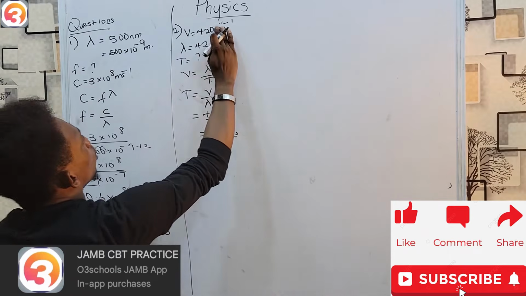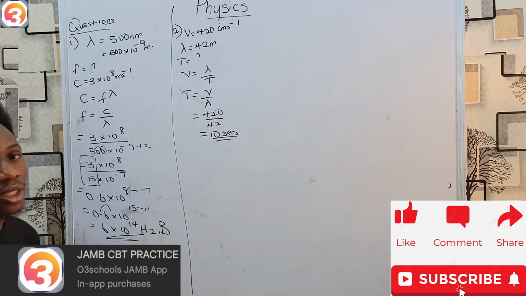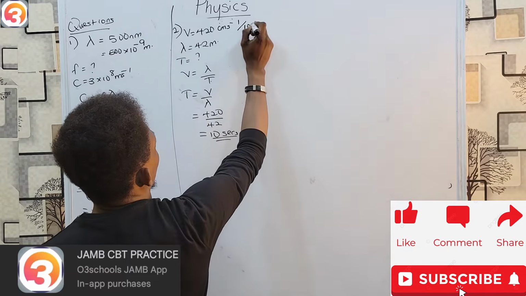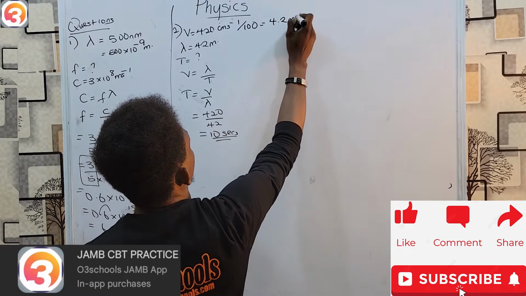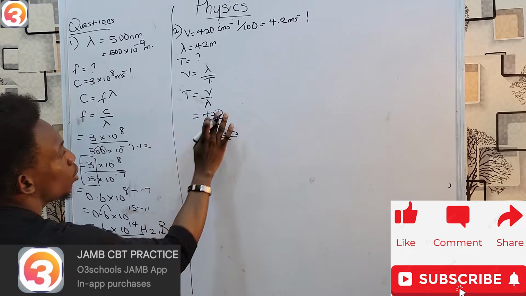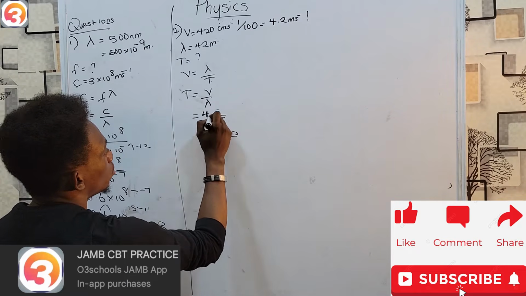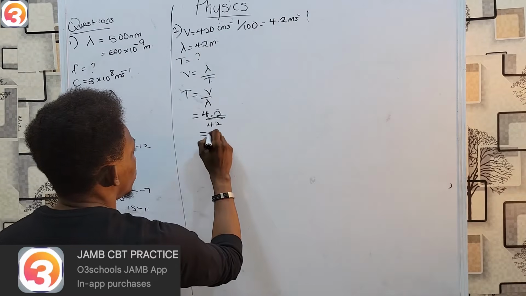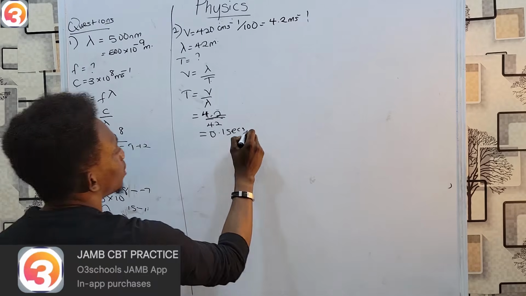I could then say, okay, what if this instead was the one that was in centimeters per second? To convert to meters per second, I would have to divide by 100, which will make it 4.2 meters per second. So instead of 420 here, I'll be having 4.2. And if I do 4.2 over 42, I then get 0.1 seconds, which is in my options, and that is option B.